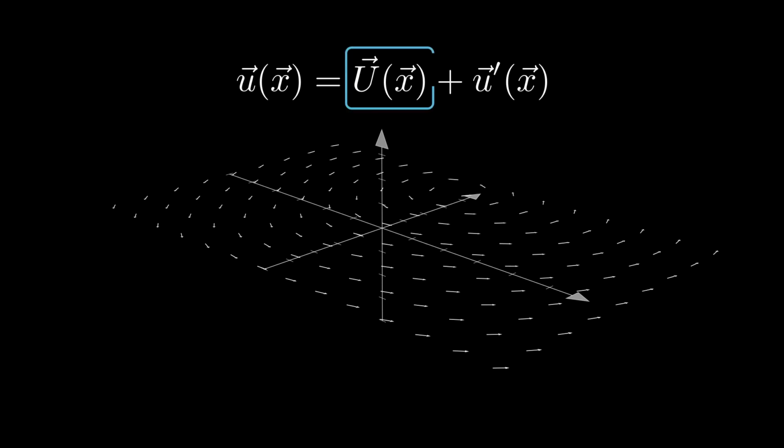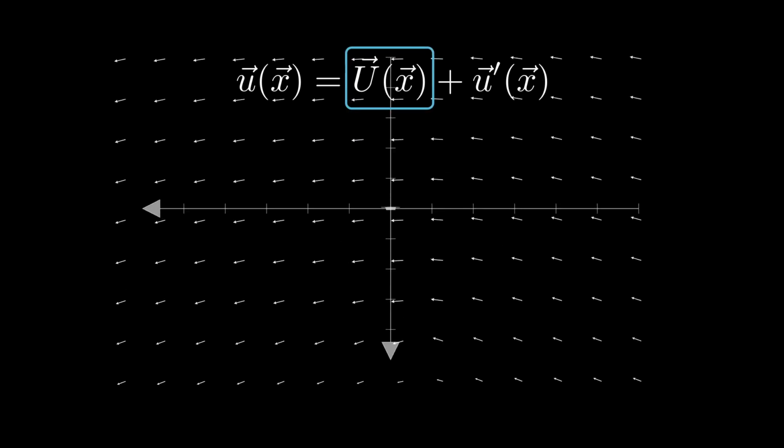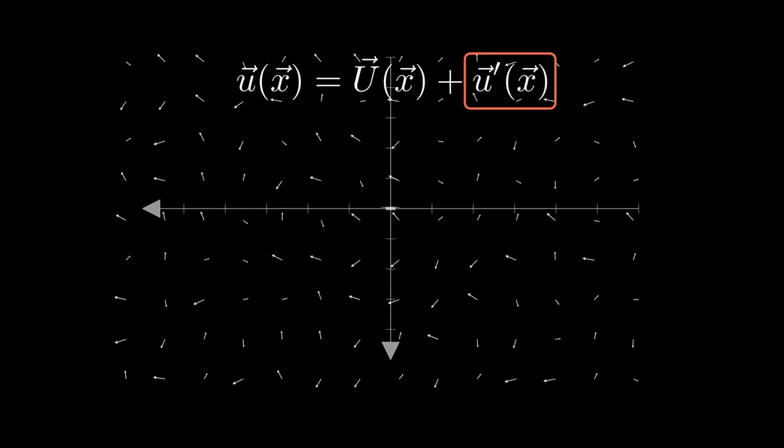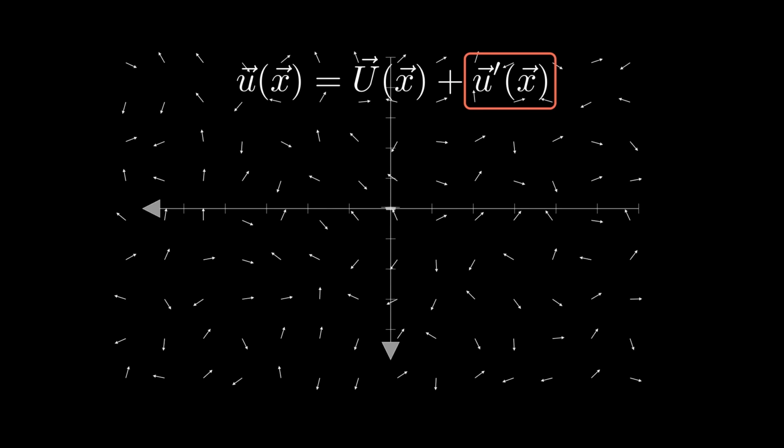U of x characterizes laminar flow, orderly motion of flow, where flow particles move in parallel without mixing, and U delta x characterizes the turbulent flow. Turbulent flow is characterized by three features: eddies, chaos, diffusion.